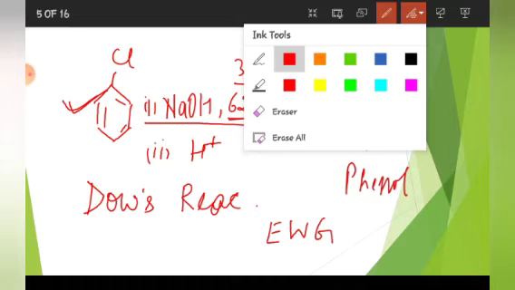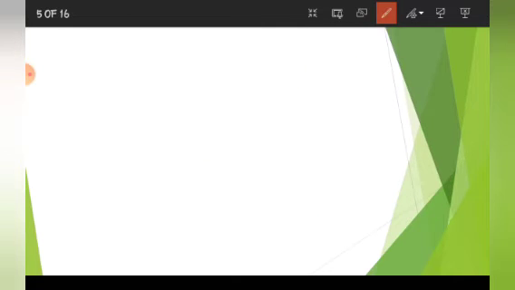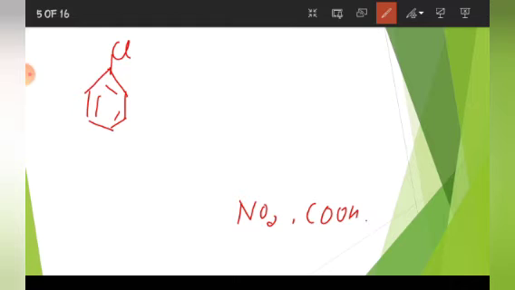So what I am telling you is that we can increase the reactivity of this chlorobenzene by introducing electron withdrawing groups, like we can introduce either NO2 or COH or CHO or CN.